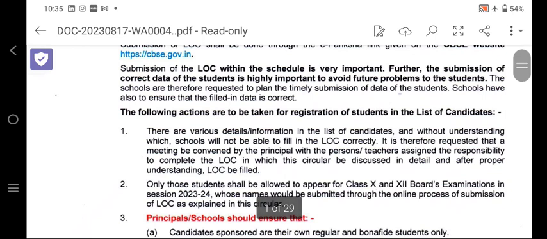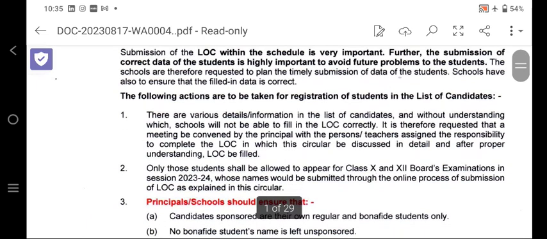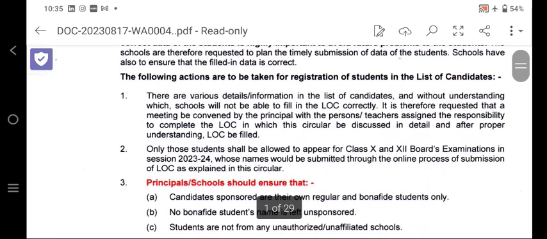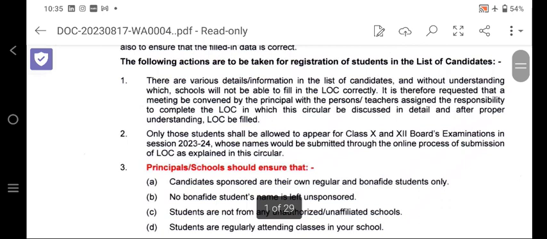So CBSE is asking the affiliated schools that they should look into the matter for submission of the correct data. The following actions of the registration students of the list of candidates: there are many details and information in the list of the candidates, and without understanding, the school will not be able to fill up the LOC correctly. So it is requested that a meeting should be convened by the principal and the teachers assigned the responsibility to complete the LOC.